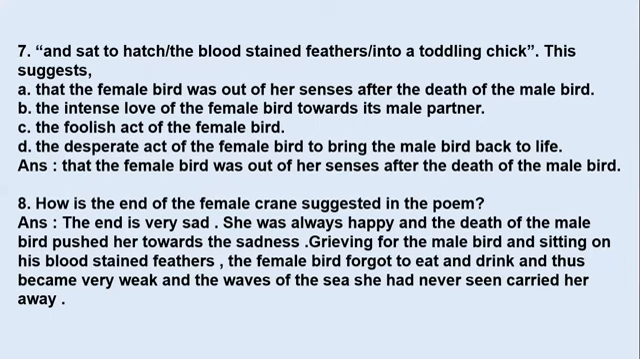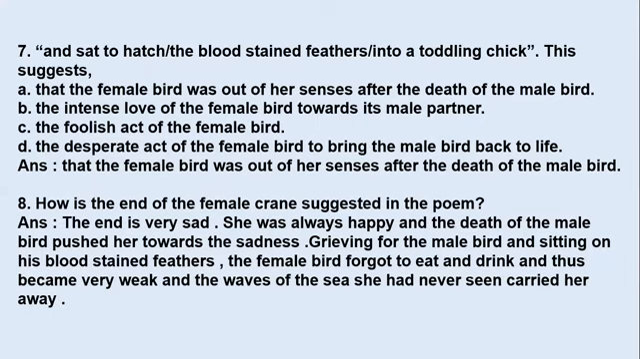So these are the four options given, but when you read the poem, you understand that when the partner of the female bird was dead, she was out of her senses. She was in great grief. She was in great sorrow. So that is why she was doing all those things. So the answer will be that the female bird was out of her senses after the death of the male bird. That will be your answer, students.